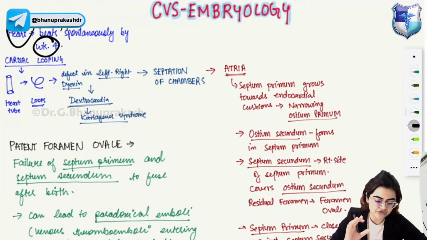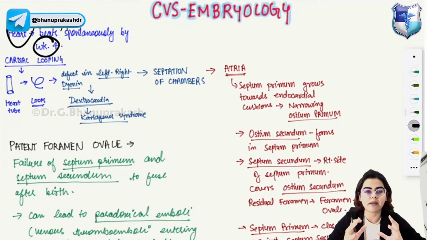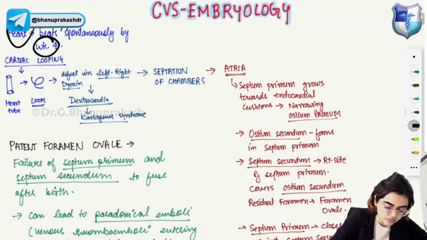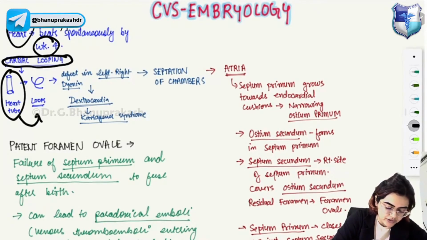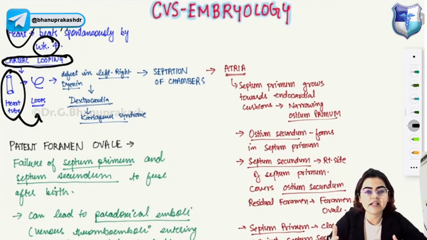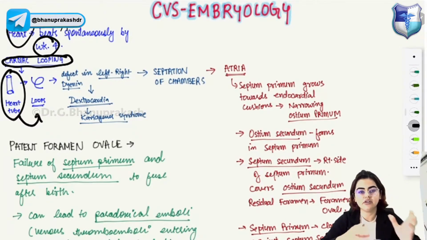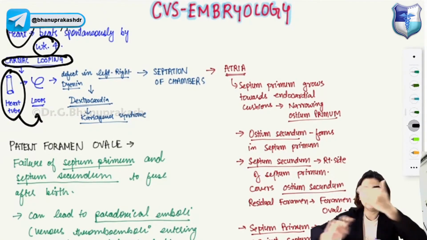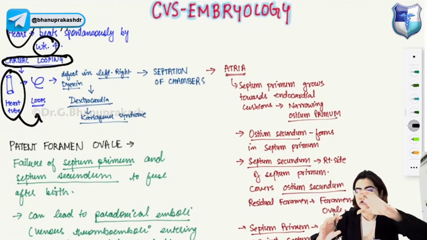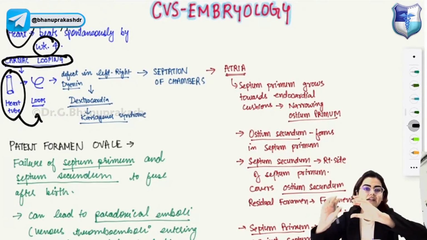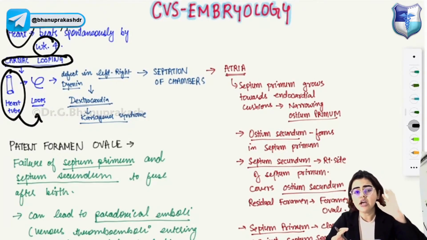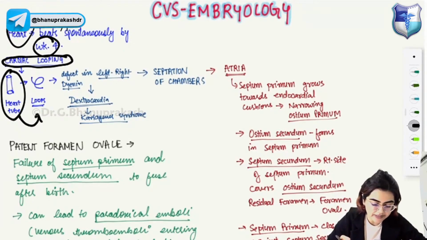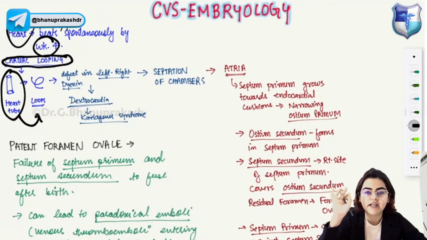Now during heart formation, during heart embryogenesis, cardiac looping will happen. First of all, you have a heart tube, and this heart tube will loop on itself, and that will result in formation of the heart. The looping will give rise to the left and right polarity. Cardiac looping will begin by the 4th week of development.